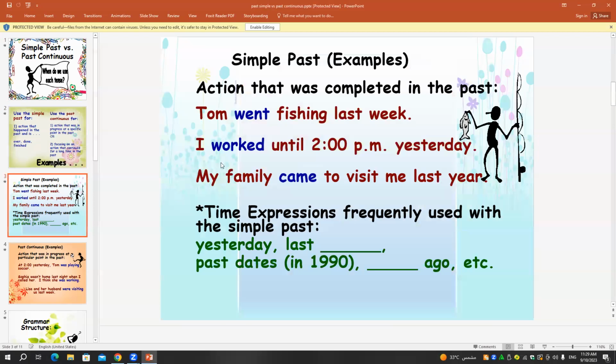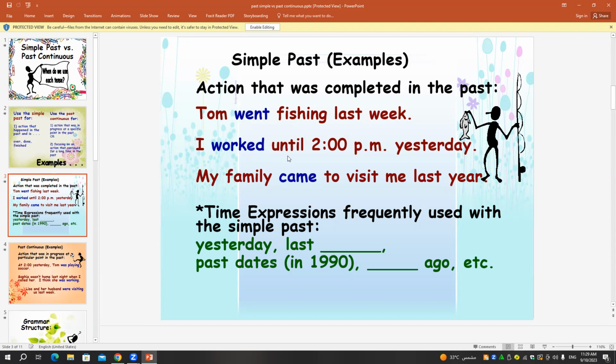Here we have some examples using the past simple and the past continuous. Number one, the past simple. As I told you, we use the past simple to talk about actions that happened in the past. For example, Tom went fishing last week.